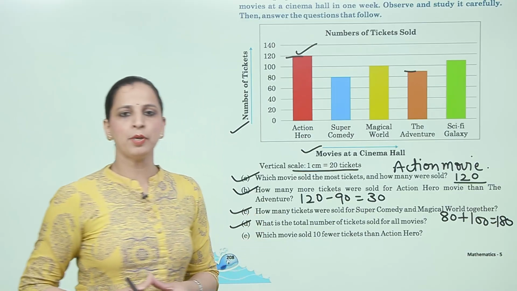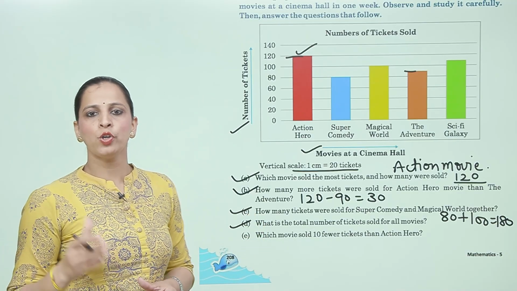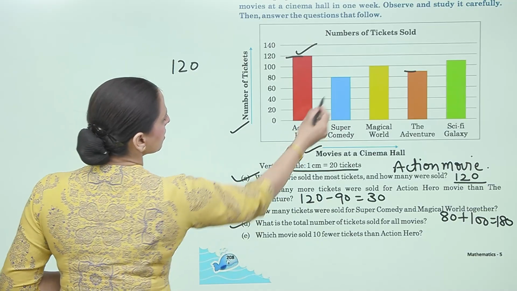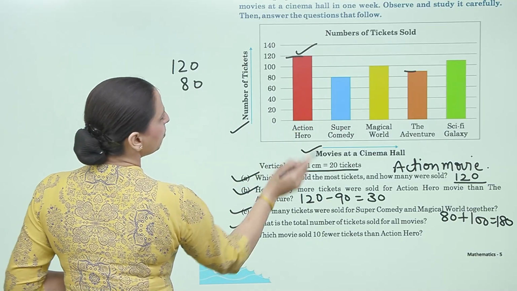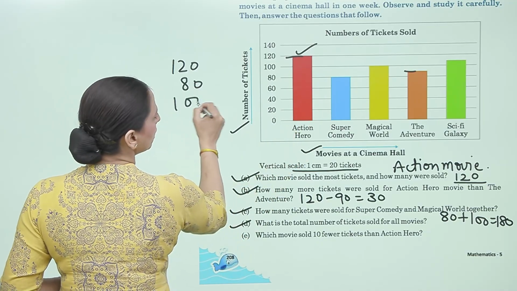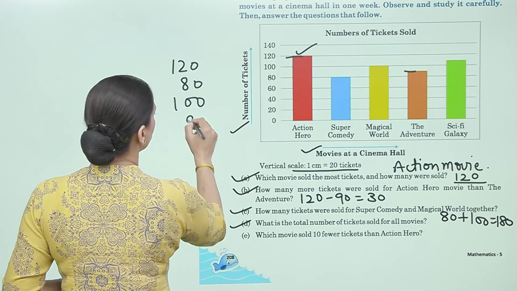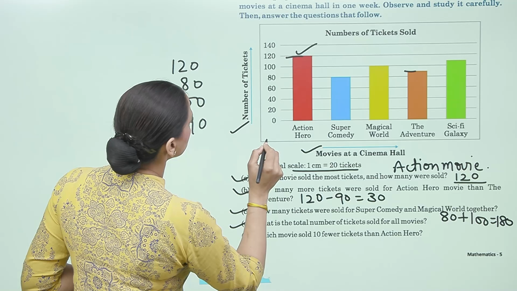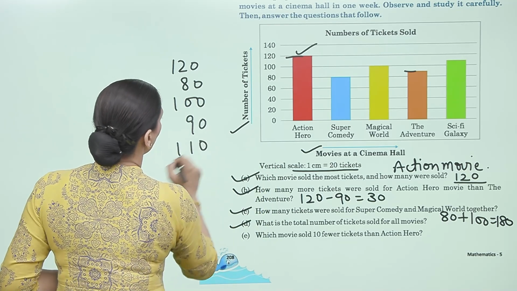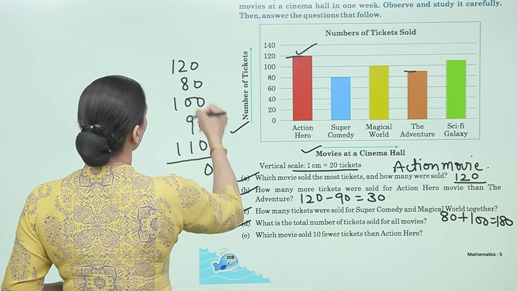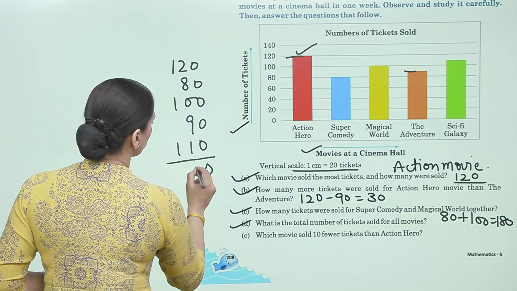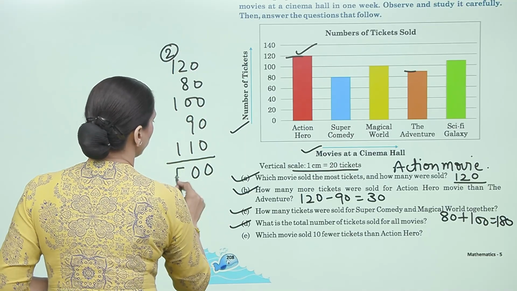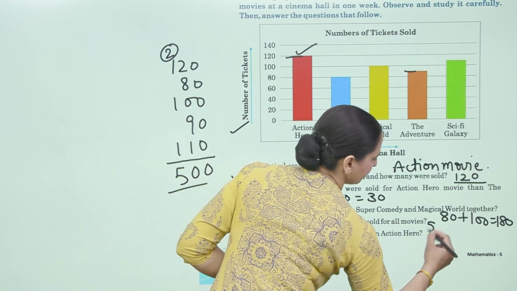Now next D. What is the total number of tickets sold for all movies? So total is 120 plus 80 plus magical world is 100. Next adventure is 90 and sci-fi galaxy is 110. Total is 0, 8 plus 2, 10 plus 9, 19 plus 1 is 20, 0, carry 2, 2 plus 1, 3, 4 and 5, that is 500.